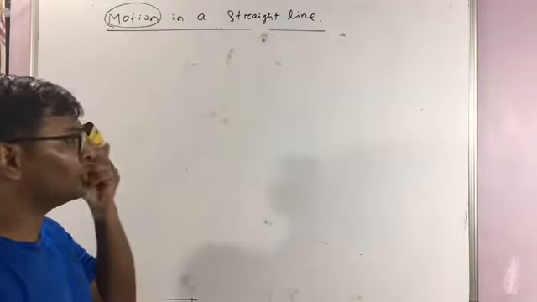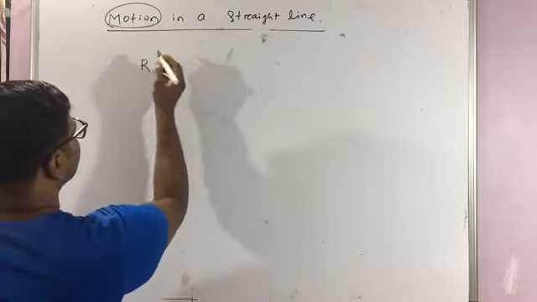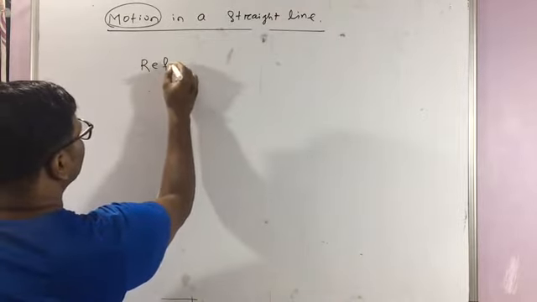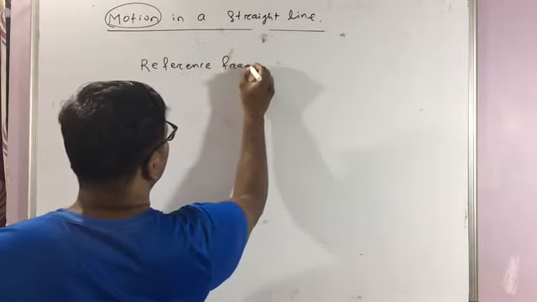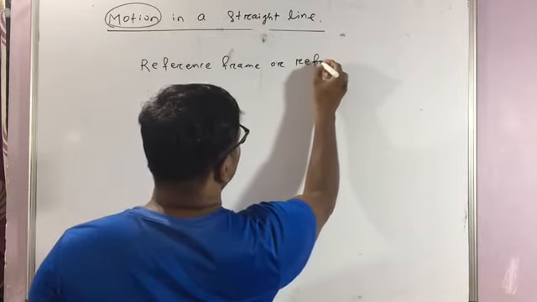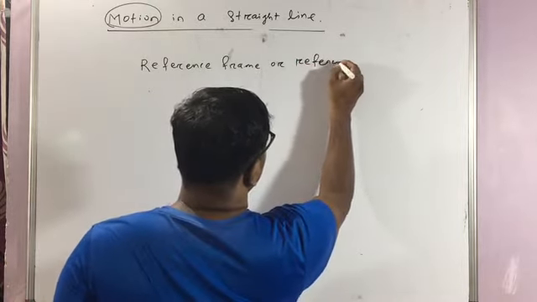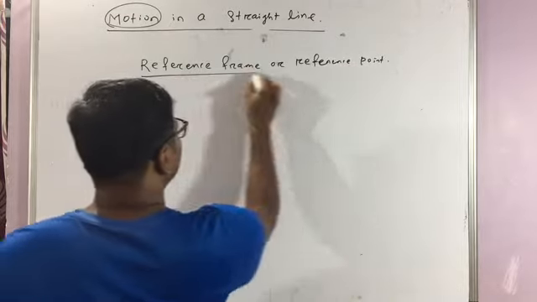We must know the reference point. Clear?